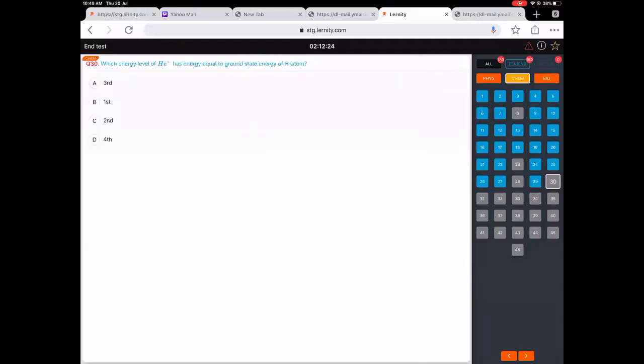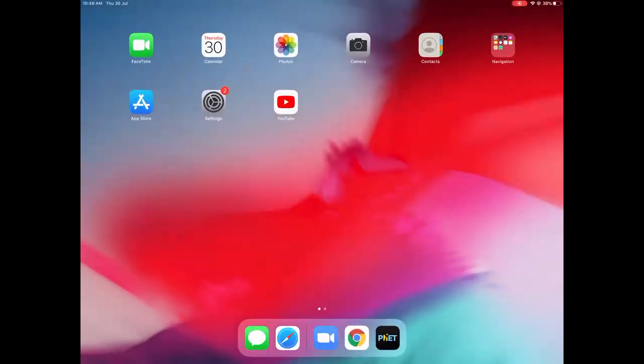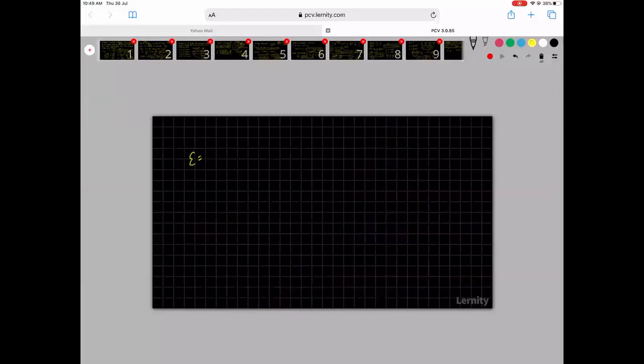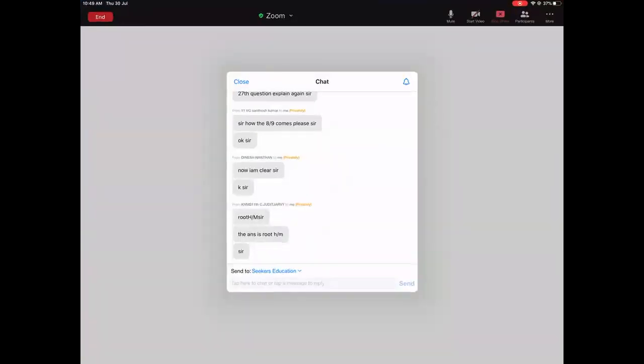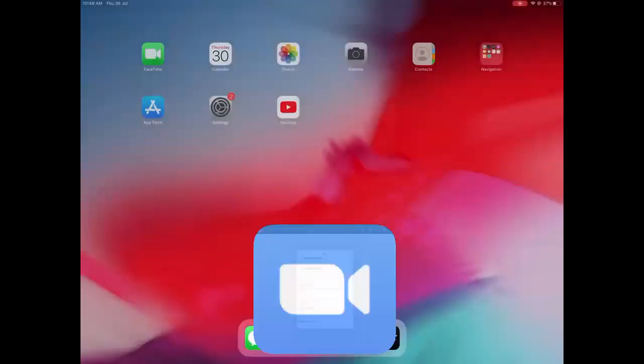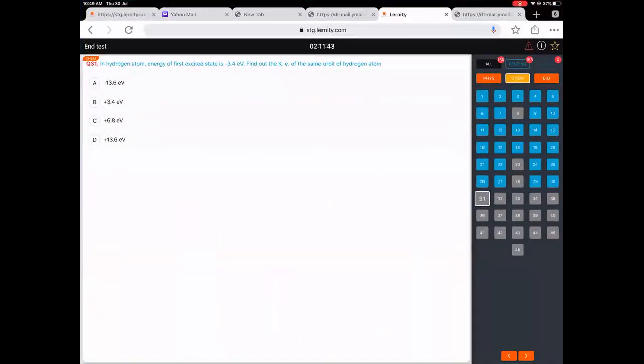Which energy level of helium plus has energy equal to the ground state energy of hydrogen atom? We have learned this also. So for those of us who don't seem to be knowing, energy is equal to minus 13.6 into z square by n square. So for helium, z is equal to 2. So it will become 4. So if this has to be equal with hydrogen, then n has to be equal to 2. So the 2 square, these two will get cancelled. Okay, that one is over.